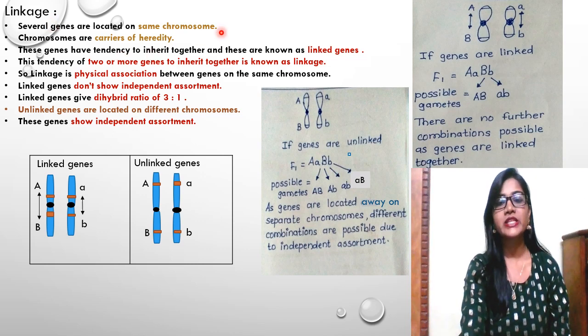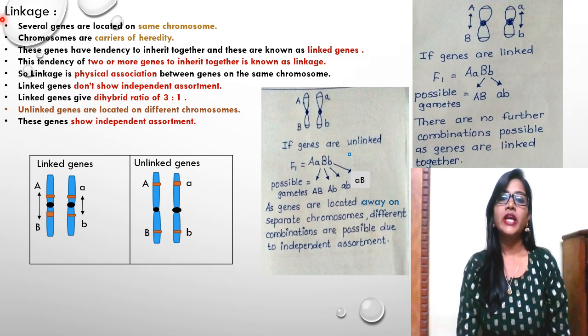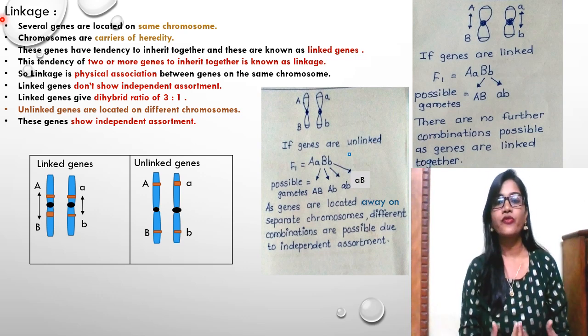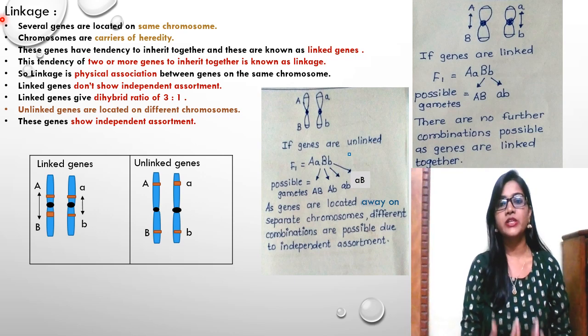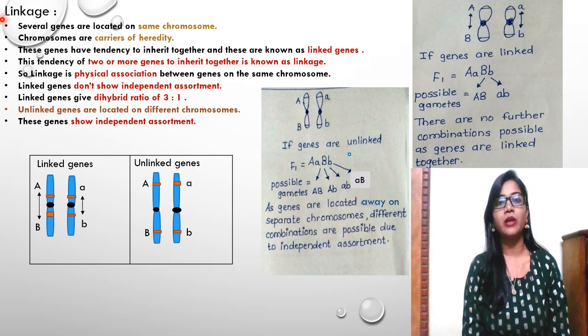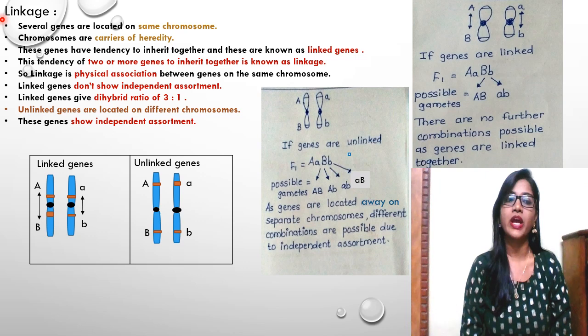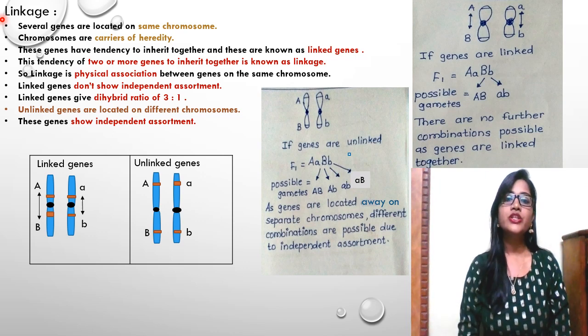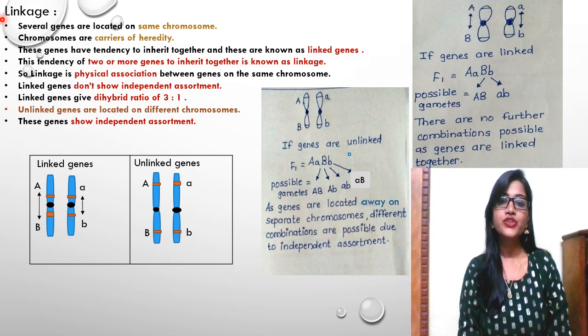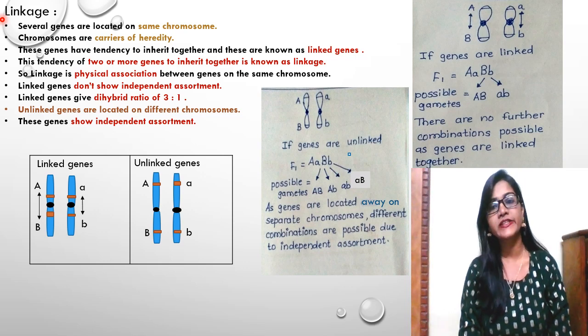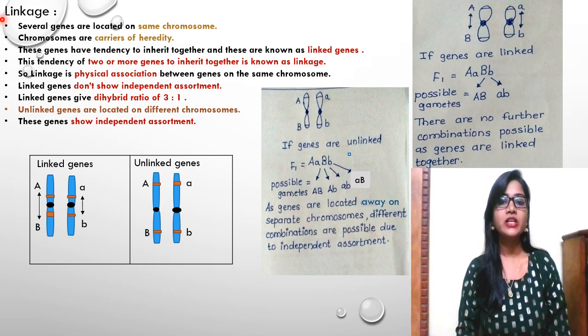So linkage is basically when the genes are present on the chromosome and have a tendency to inherit together. They are in such a condition that they can't express themselves independently, and that phenomenon is known as linkage. So all the genes on a chromosome are said to be linked to one another and they belong to the same linkage group. So what is a linkage group?